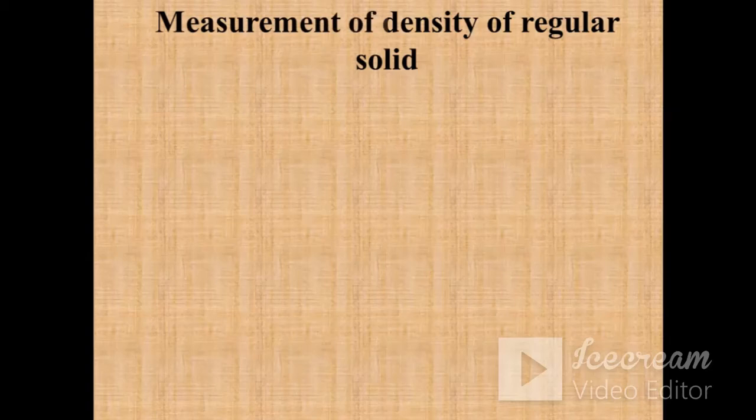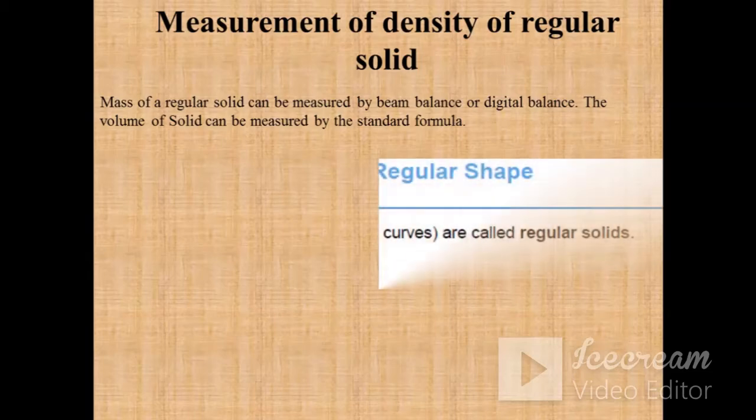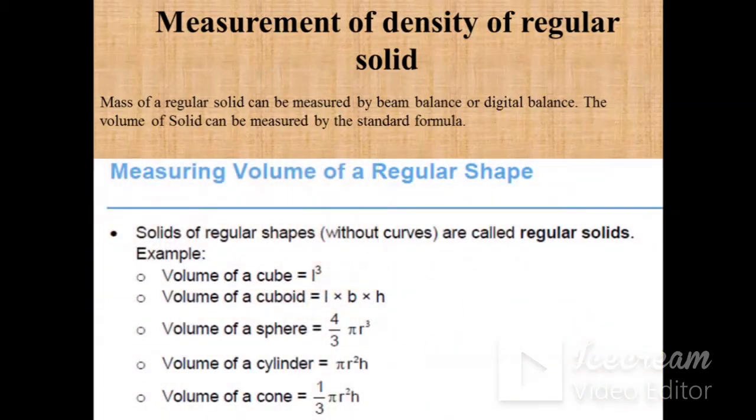Okay, now first, how to measure the density of a regular solid. The mass of a regular solid, or any object, you can measure by using the beam balance or digital balance, whatever is in front of you, whatever is available with you. The volume of the solid you can measure by the standard formula.